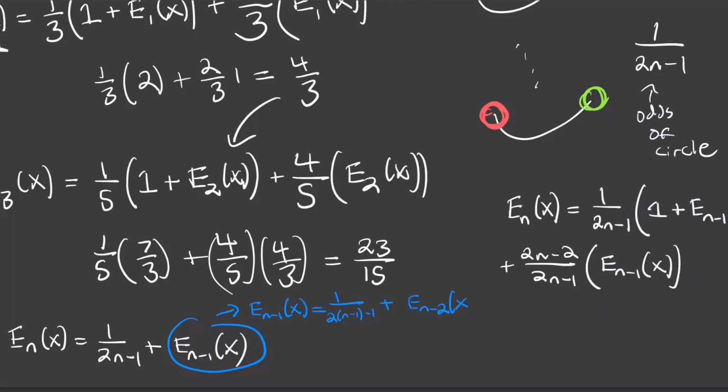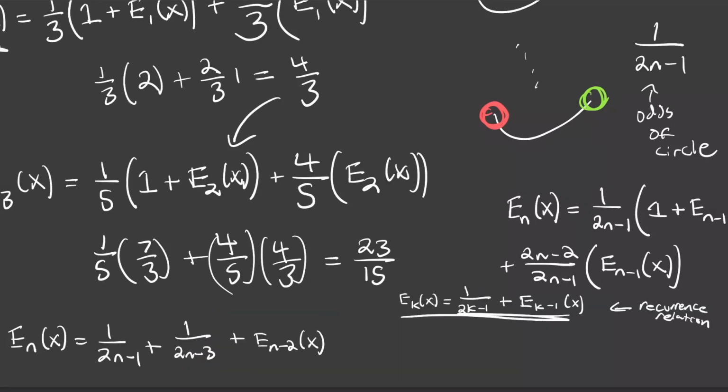And then on the bottom right here, this is going to simplify obviously down to 2n minus 3. So basically we can replace this term with this. Also, just to keep it clear, this is the recurrence relation that we found here. So now we can use that to break this term down too, right? Similarly, in the exact same way, we know that this is just going to be equal to 1 over 2 times n minus 2 minus 1 plus basically e sub n minus 3 of x. Okay, so now I'll replace this term with this.